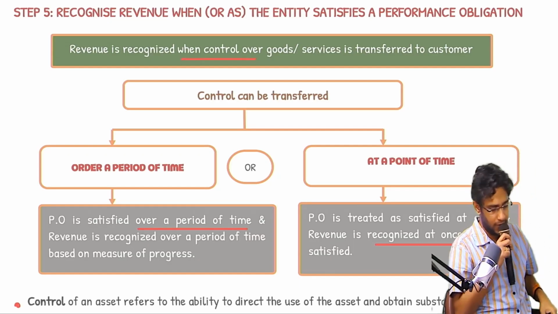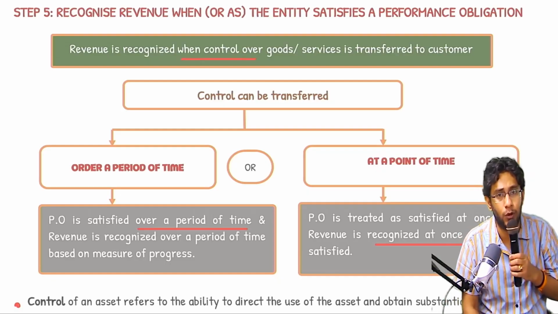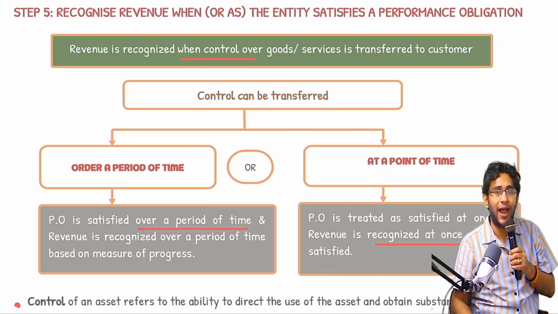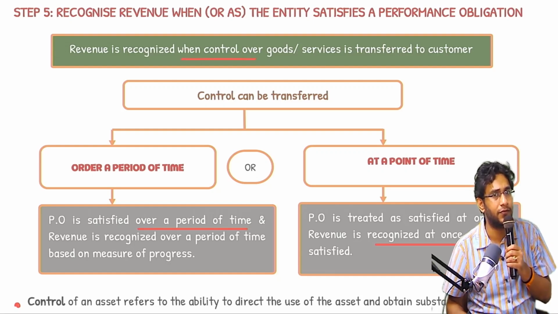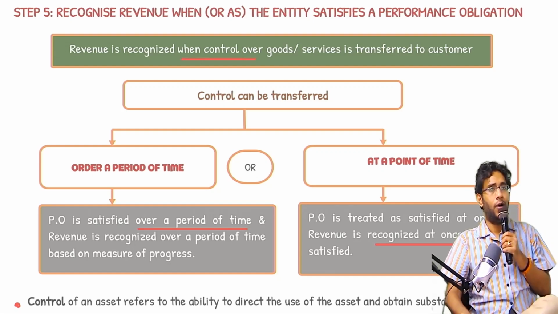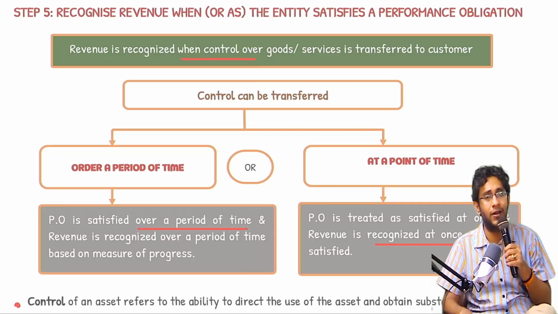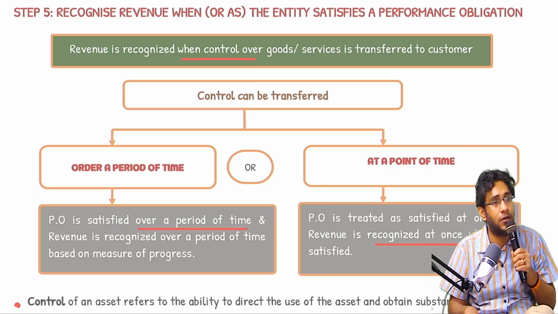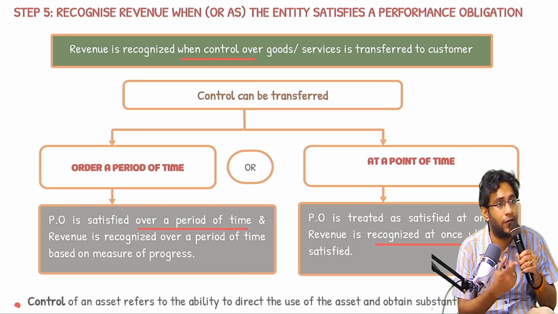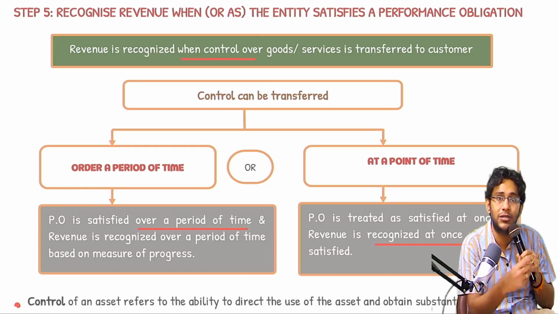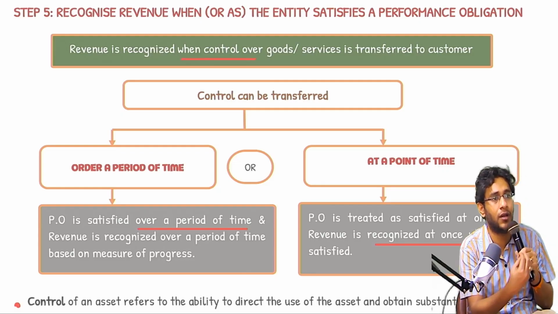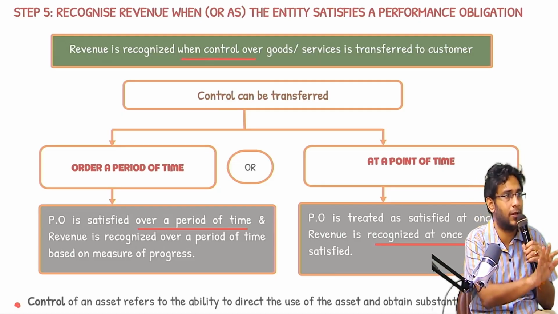A customer paid me money today only, but the flat I will deliver to him after 3 years. When did I receive the money? Today. Now, after constructing the flat, I will deliver it to the customer after 3 years. So control over the flat is given to the customer after 3 years. So revenue recognition, when will it happen? After 3 years, at a point in time. I might have received money today only, but the transfer of control is happening after 3 years. Revenue recognition also is happening after 3 years.